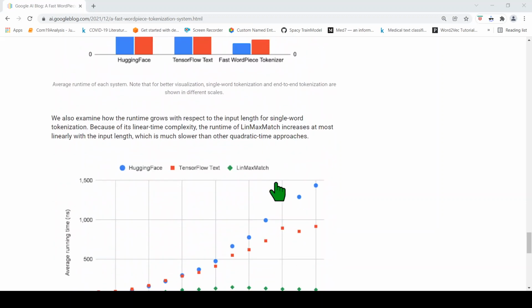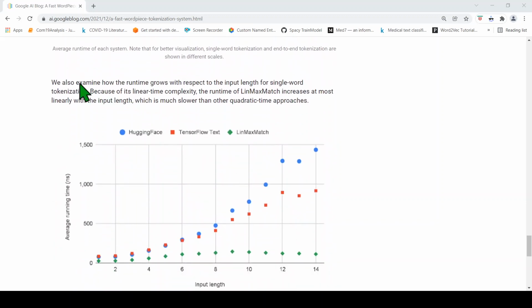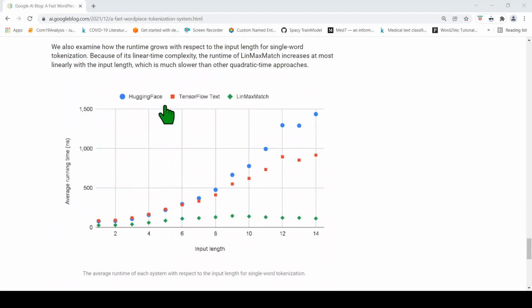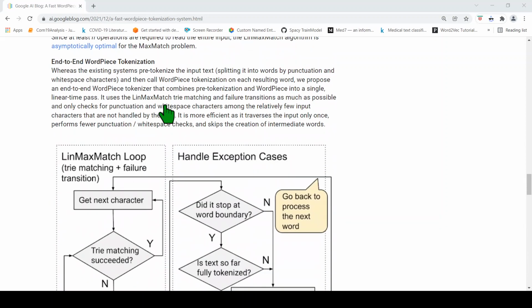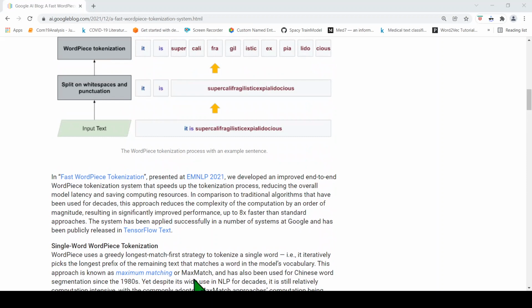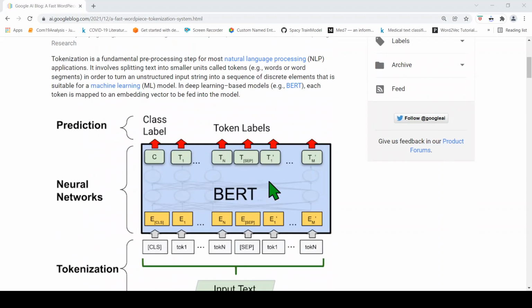They have also explained how runtime grows with respect to the input length for single word tokenization. Because of its linear time complexity, the runtime of LinMax match increases almost linearly, which is much slower growth than the quadratic time approaches of, say, the normal WordPiece tokenizer. So as I said, you can use this fast WordPiece tokenizer, released as part of TensorFlow Text, to improve your pipeline.